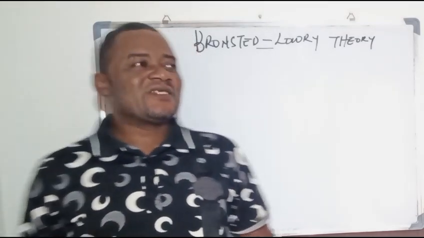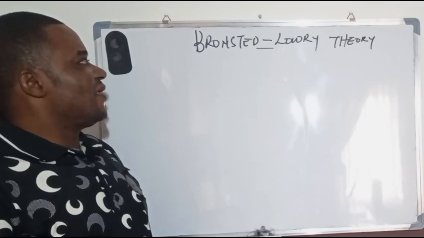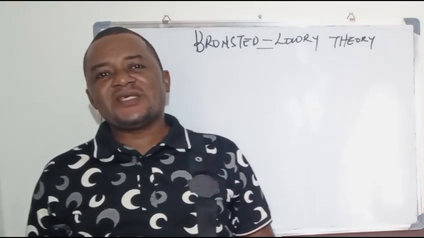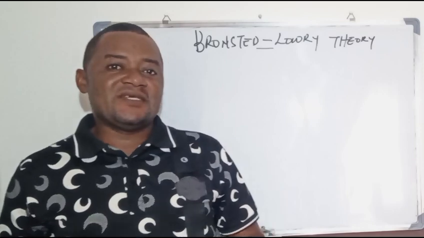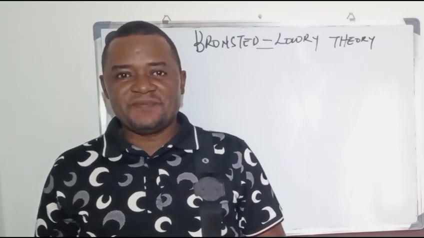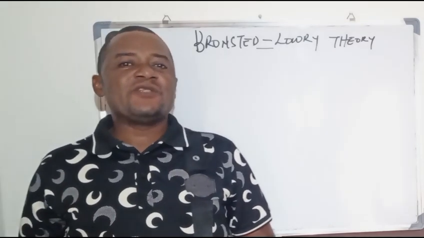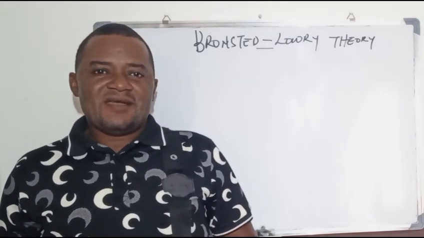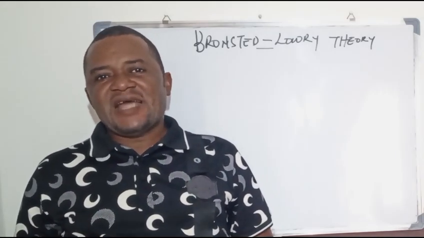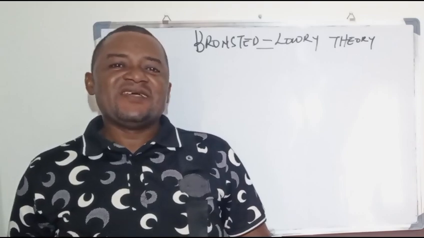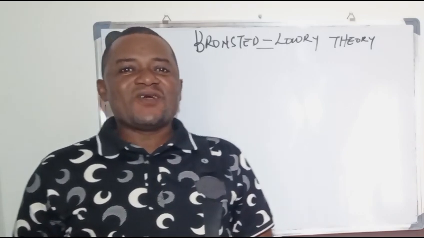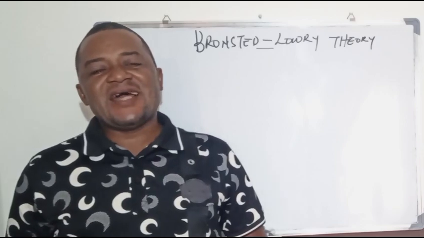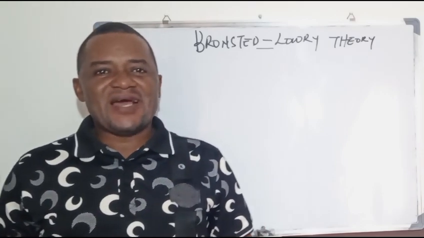Now we are going to discuss Bronsted-Lowry theory. The names sound a little bit strange, but this is an aspect of chemistry. Before I go into what Bronsted-Lowry discusses about acids and bases, it's important to let us know that we also have a theory we call the Arrhenius theory of acid and base reactions.